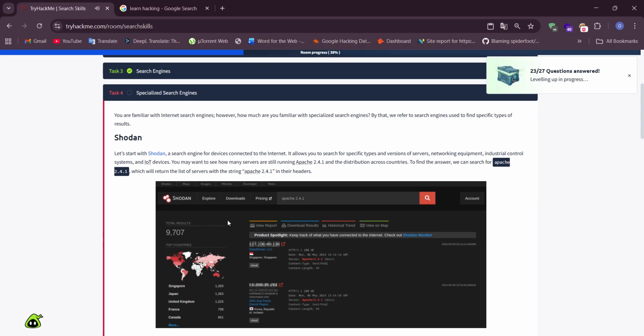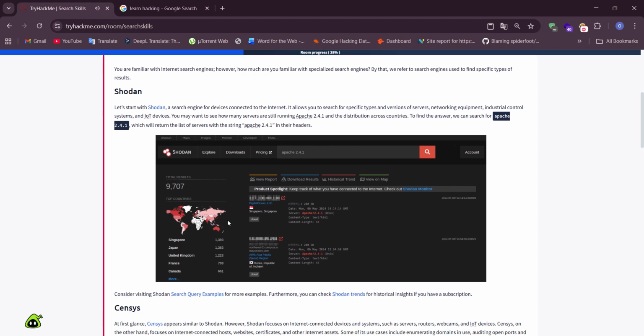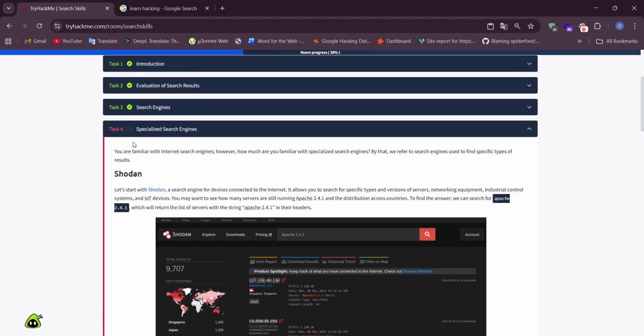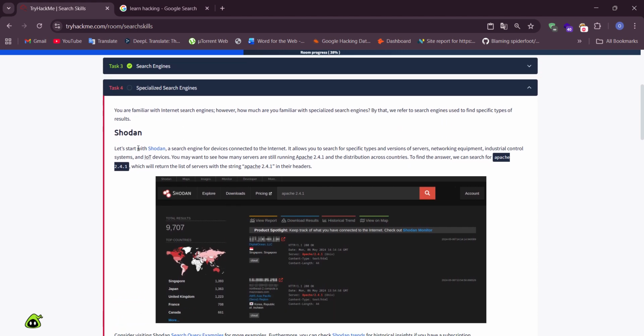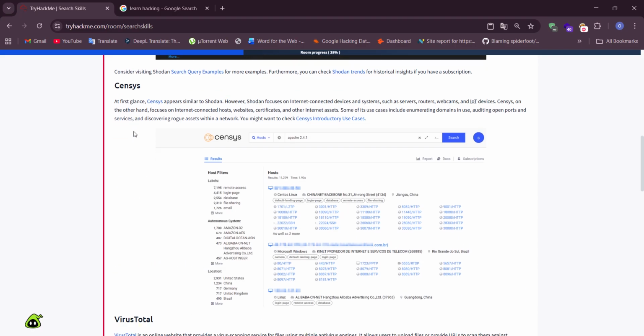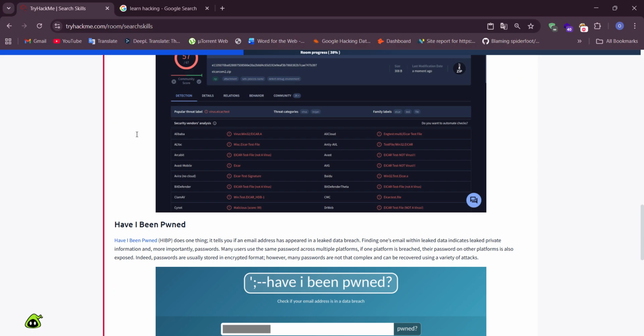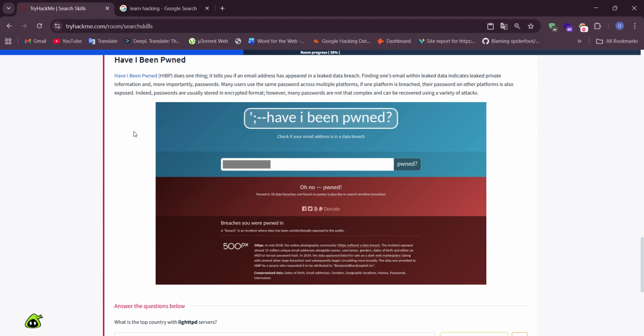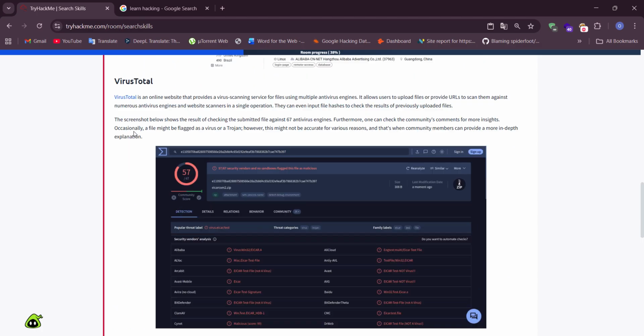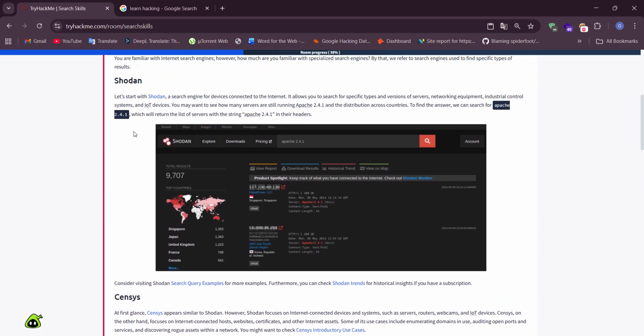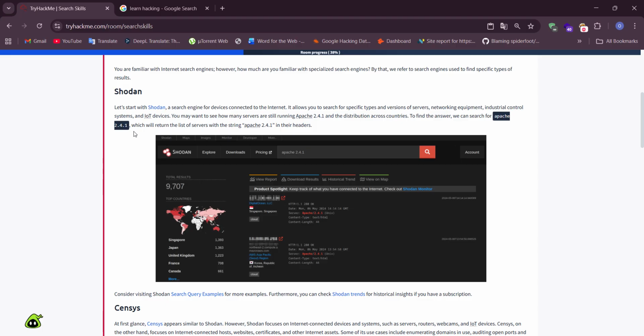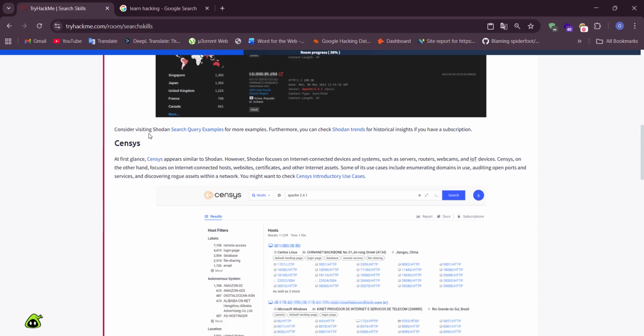Specialist search engines. There are some engines for searching: Shodan, Censys, VirusTotal, Have I Been Pwned, okay, and other things. Shodan is to search devices or servers and other things in the world.